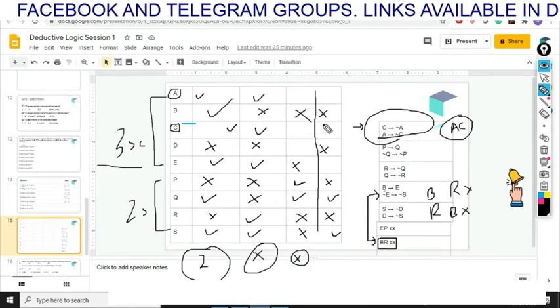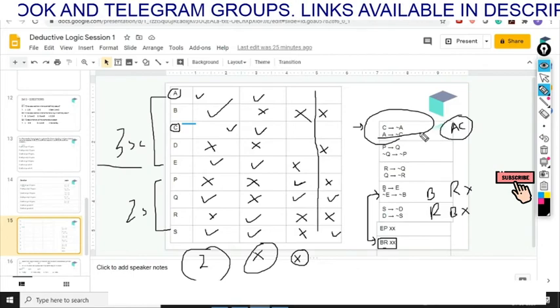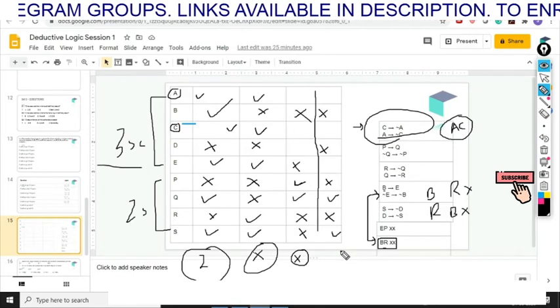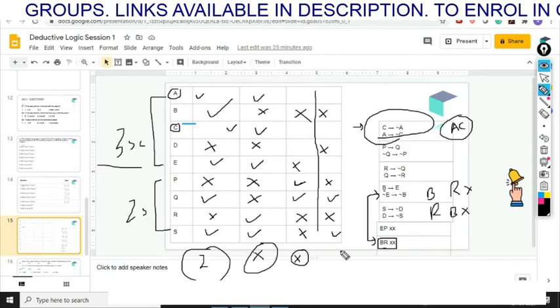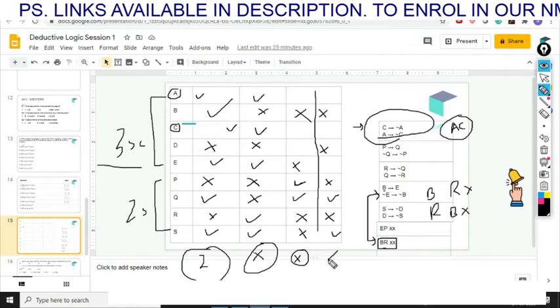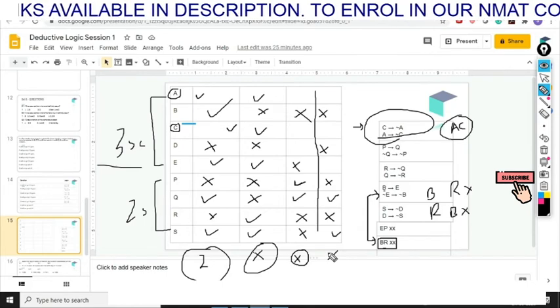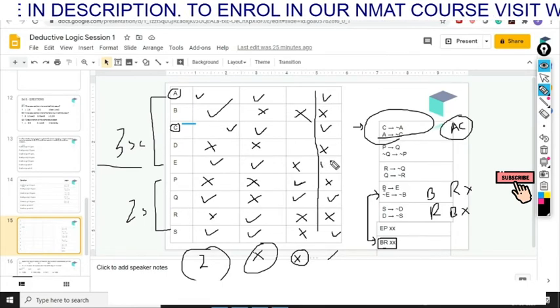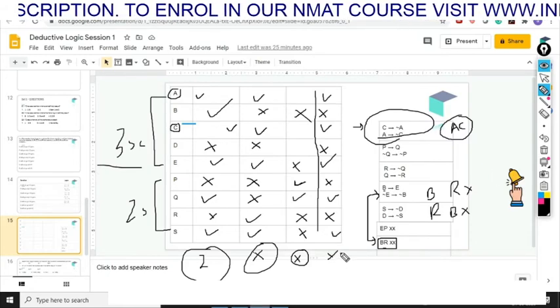So if A, C and E all are selected, the first condition already gets violated, which is that C and A cannot be together. That is, if you select A, then C cannot be selected. So if you select A, then C will not be selected. But in your case, it is already happening. That is, A, C and E are the scientists. So this subcase also gets rejected.